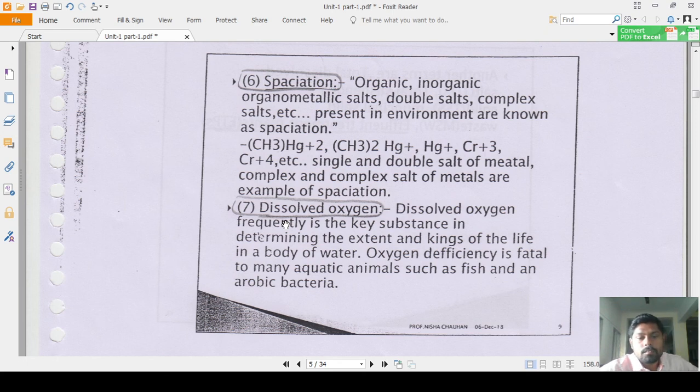Okay, dissolved oxygen is frequently the key substance in determining the extent and the kind of life in a body of water. Oxygen deficiency is fatal to many aquatic animals such as fish and to aerobic bacteria. You know the difference between anaerobic and aerobic now. Aerobic is in the presence of oxygen, anaerobic means in the absence of oxygen.